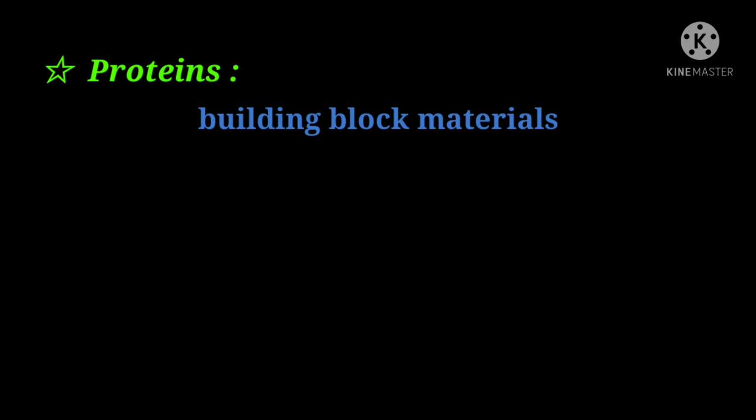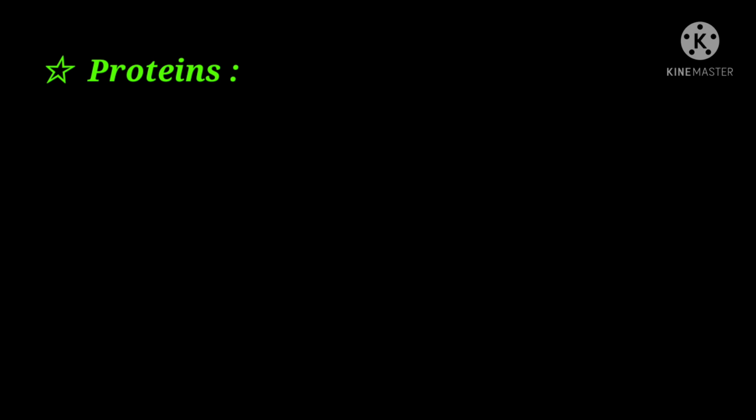Next, in our body, the blood is present and blood contains a special substance called hemoglobin that is responsible for the red color of our blood, and this hemoglobin helps us to carry oxygen from one tissue to another tissue. Now this hemoglobin is also made by protein. So in this way, we can understand that protein is the building block material of our body. That means our body is made generally by proteins.